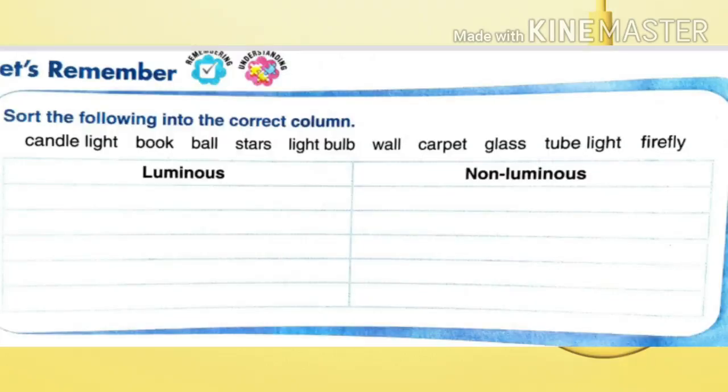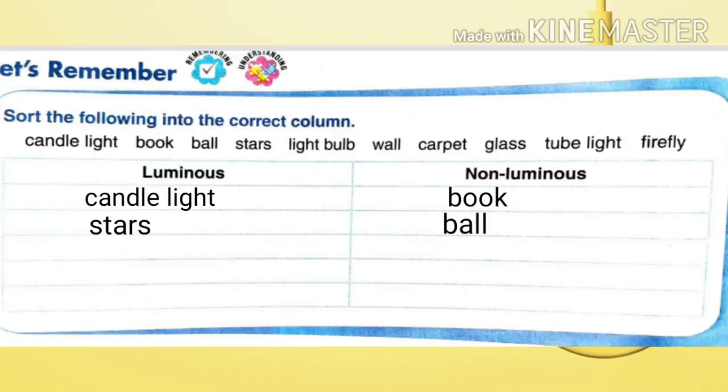Now let's solve the textual exercise. You have to sort the following into the correct column. We have to sort luminous and non-luminous objects. First of all, candlelight, it is a luminous object. Book, it is a non-luminous object. Ball is a non-luminous object.